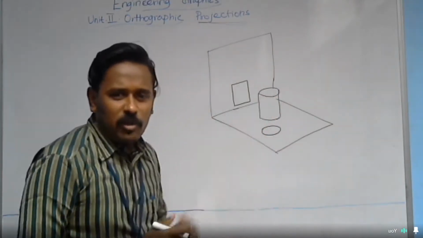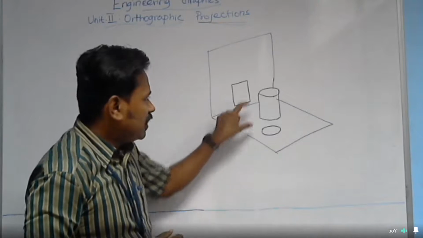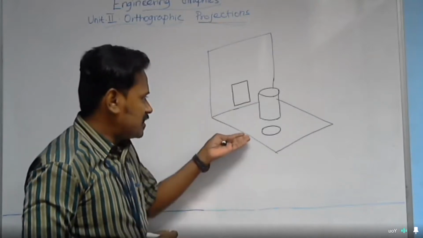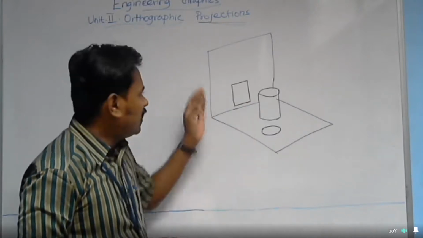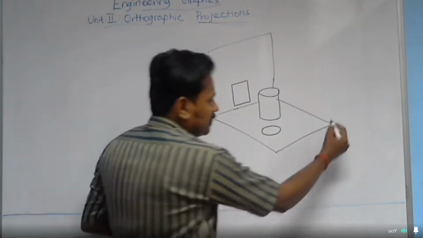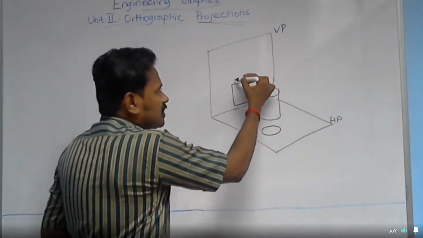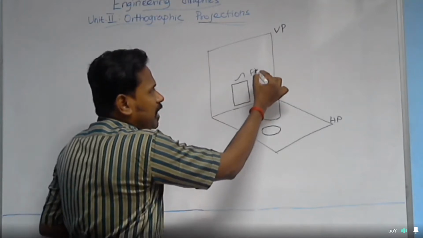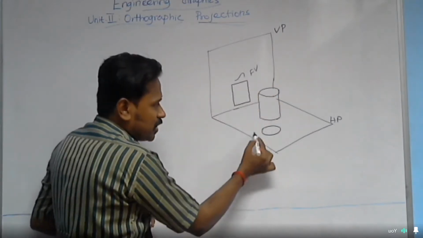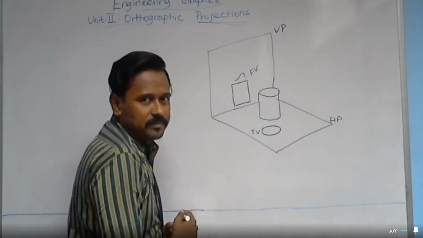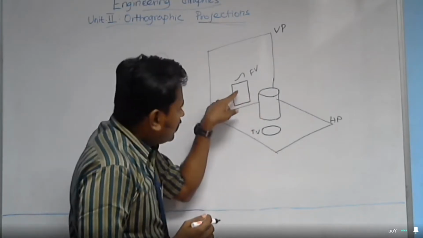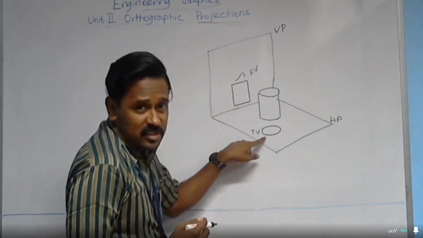This is what I know about what we discussed now. So we have a cylinder. It's just above the horizontal plane and in front of the vertical plane. This is your horizontal plane and that's your vertical plane. And this is the front view obtained and that's the top view obtained. This is the object, this is its front view and that is its top view.